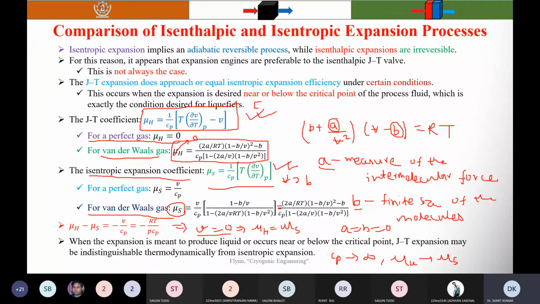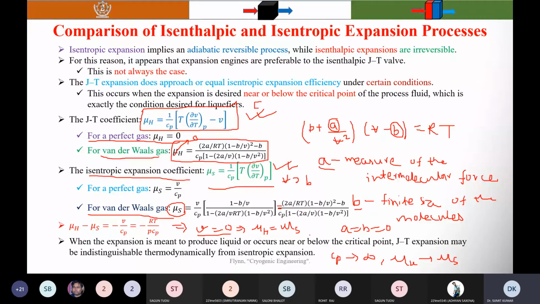You know that at low temperatures and high pressure V becomes very small, but not equal to 0. Therefore at low temperature and high pressures, mu S tends to mu H.